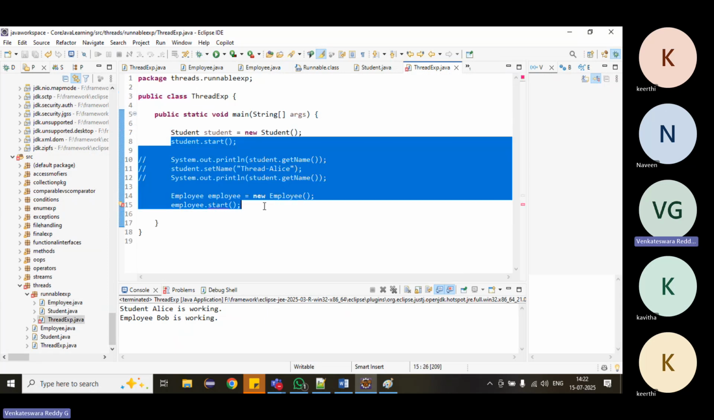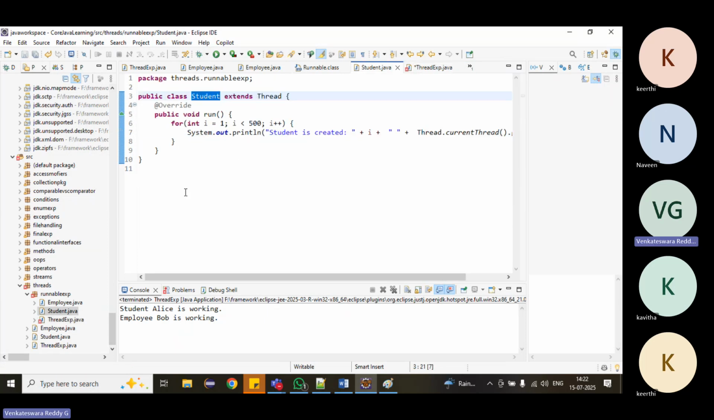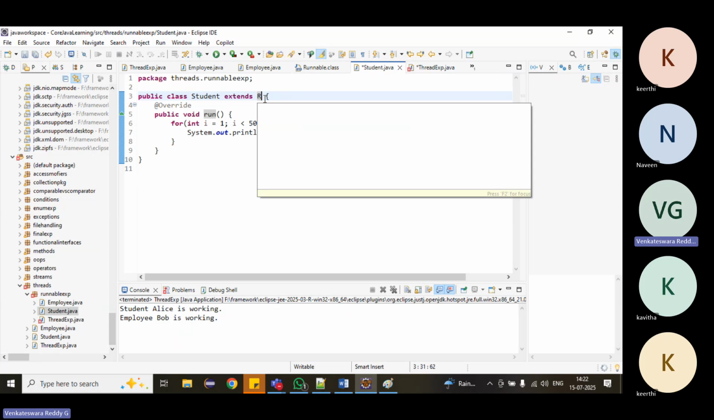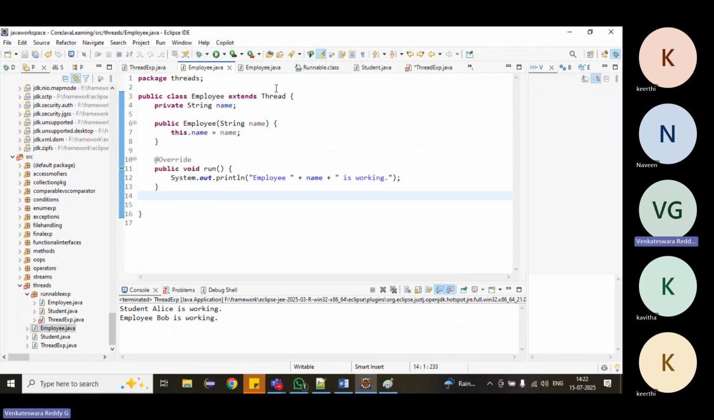But here actually the student and employee are not actual threads. These are just what it is calling. We did not change it. They implement Runnable. These two are not actual threads.